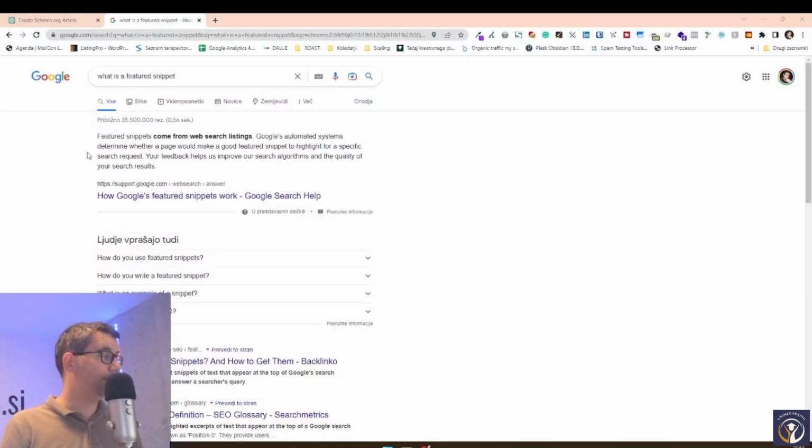So a featured snippet can be seen on top of search results. That's what people usually also call result 0, right? So it's above the first result. The content is already shown on Google results.